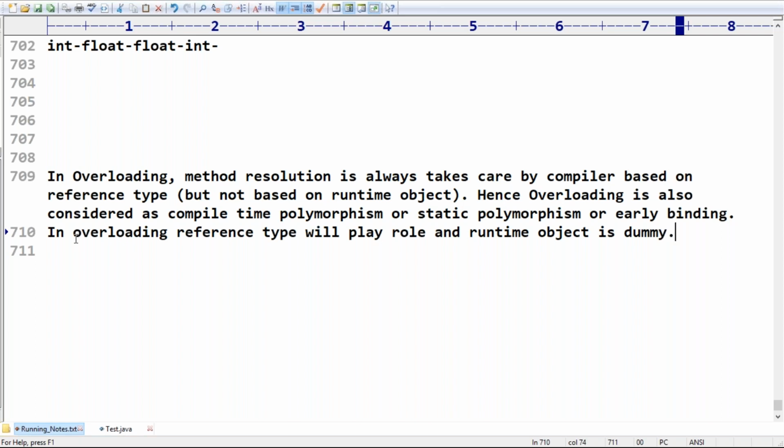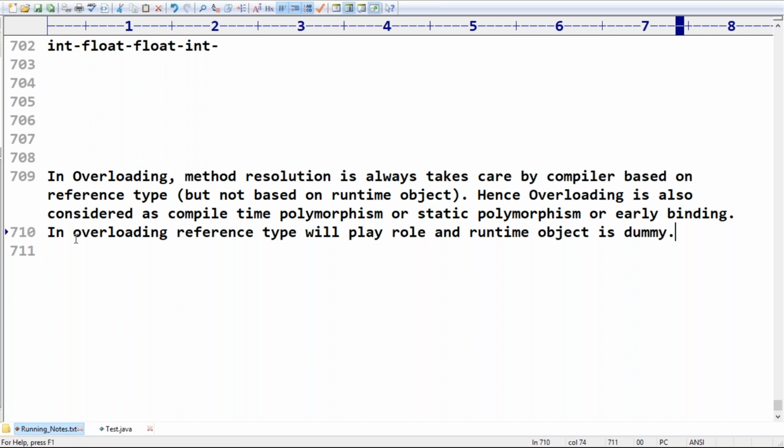But if you go for the next concept, the overriding concept, there the reverse terminology will come into the picture. Reverse terminology means the runtime object will play the role. Runtime object will play the role. You should be aware, sir. So runtime object is going to play the role. Remember very carefully this terminology, friends.